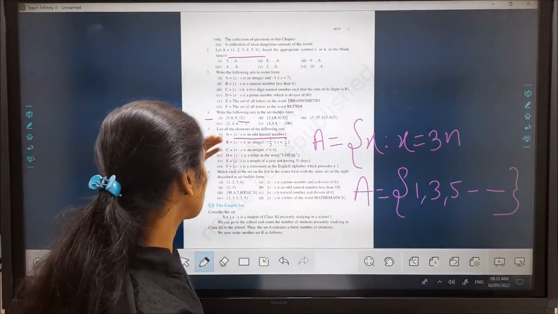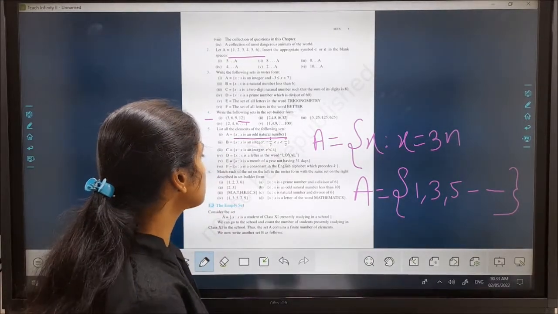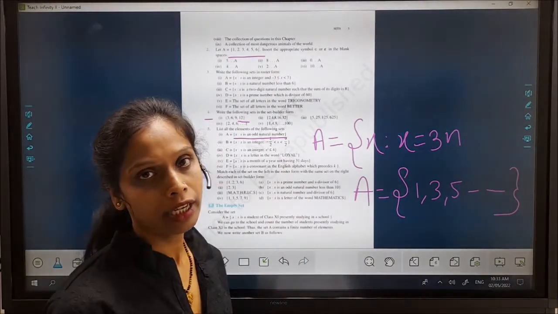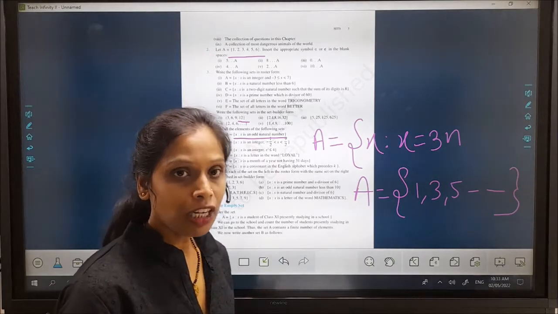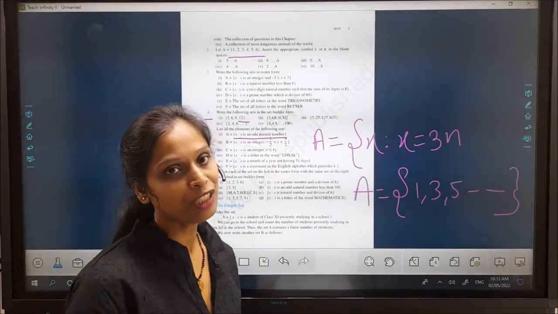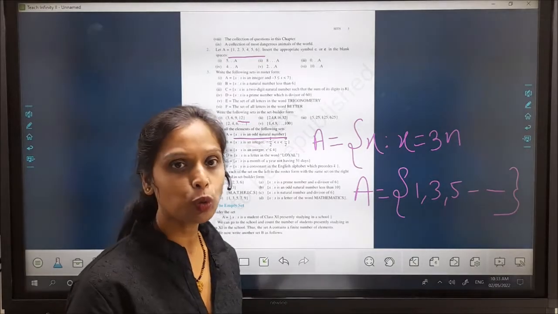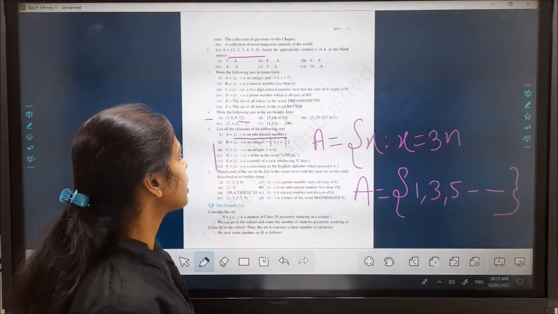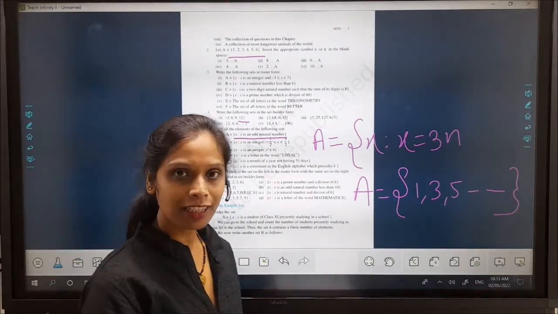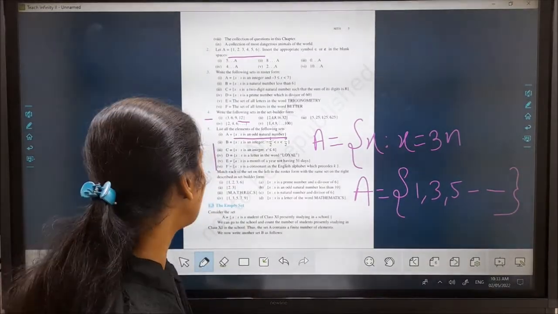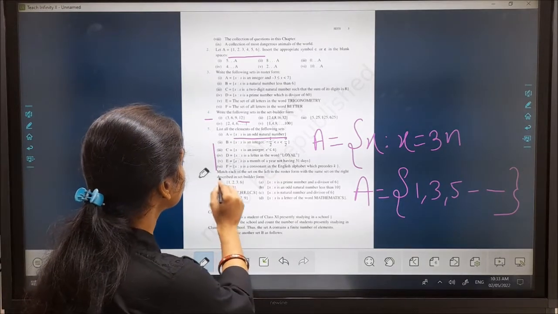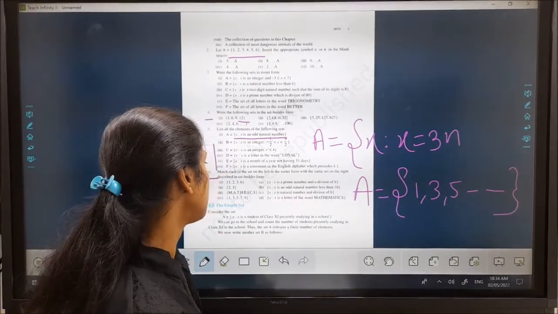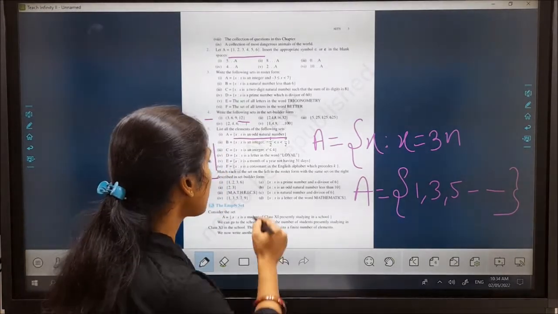Okay. Then next one is B is equal to. These questions you can practice at home, because when you practice, it will be easy for you to solve them. That's why the next questions you have to practice at home. Now my next and last portion of this chapter is matching.